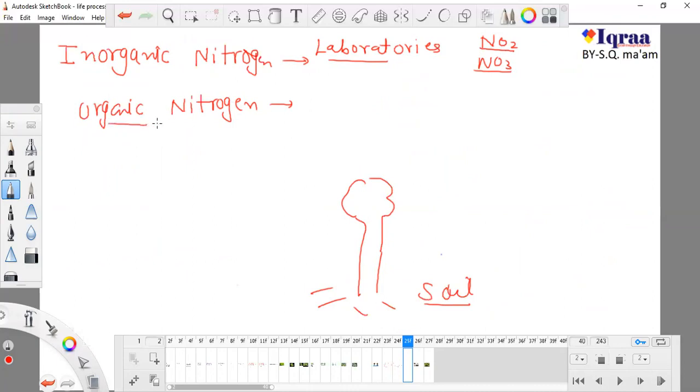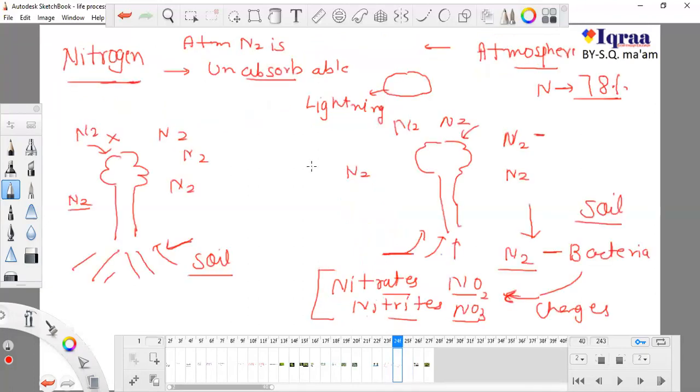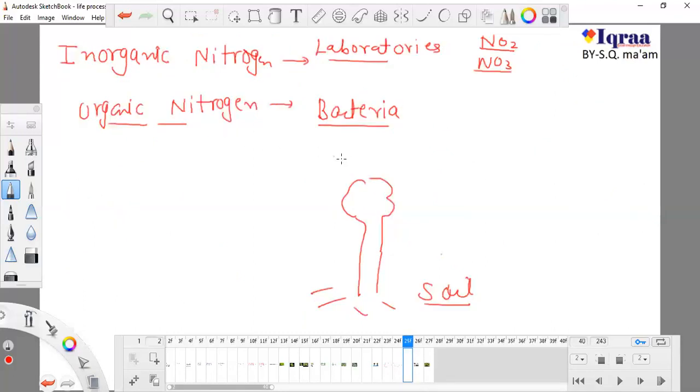But with organic nitrogen, bacteria are involved. We know these bacteria convert atmospheric nitrogen into nitrates and nitrites. So these forms are known as organic because there is an involvement of bacteria. These are the two forms, and both are acceptable by a plant.